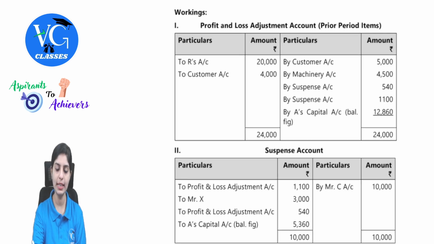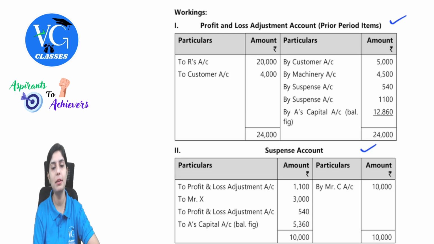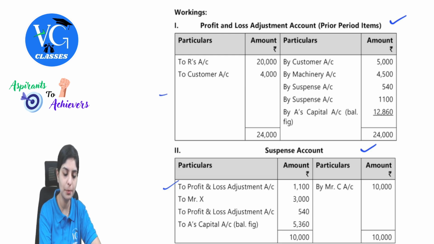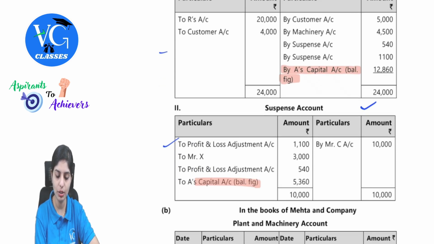So for this, it is always better to prepare a ledger which becomes part of your working note. One is profit and loss adjustment, and the other is suspense account. What entries are presented here? If you have understood the journal entries, we have debited P&L adjustment somewhere, credited some, and debited suspense, credited somewhere. All those entries will be presented here in the ledger. And ultimately, the closing balance will be transferred to A's capital account, and in suspense account also the balancing figure will be transferred to A's capital.